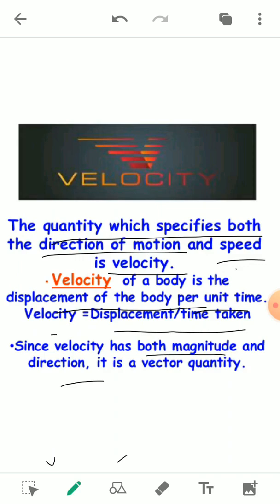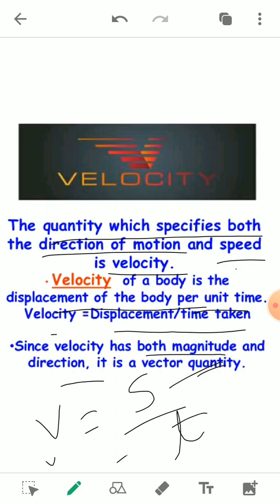Now, how can we represent the velocity mathematically? We represent velocity by v, and it is distance upon time, that is s upon t. To represent distance or displacement, mathematically we represent it by s only. Now, what is the SI unit of velocity?